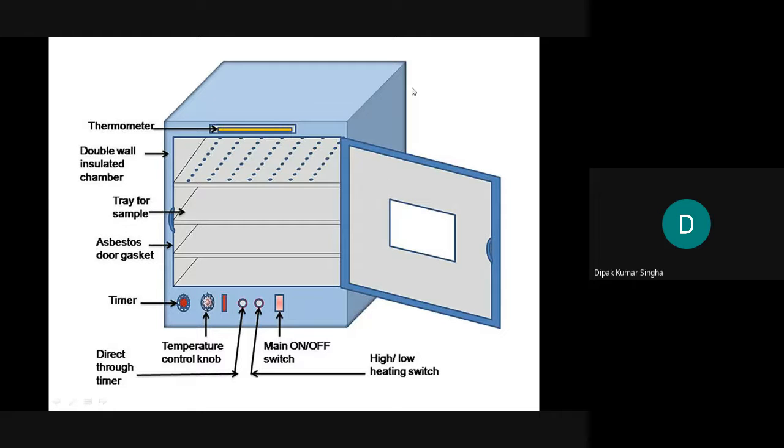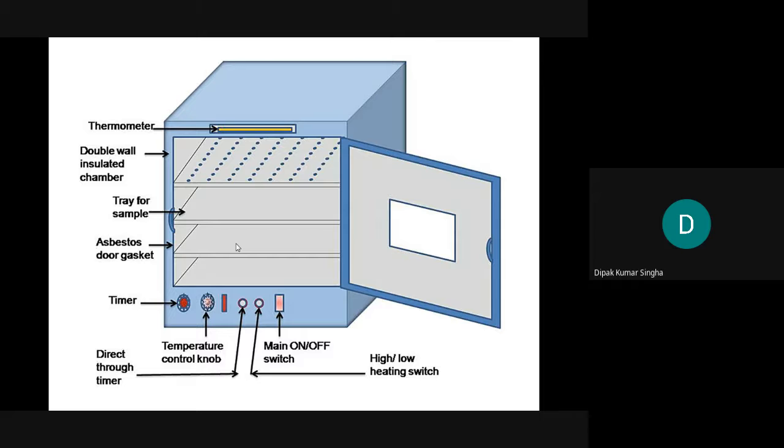Inside the instrument there is one plug, you put in the plug and switch on, then the main switch on the front portion of the instrument, then you can set the temperature by the thermostatic control, and it will automatically hold, and after half an hour, or 180 degrees, or 170 for 1 hour, or 160 for 2 hours, the material will be dry.